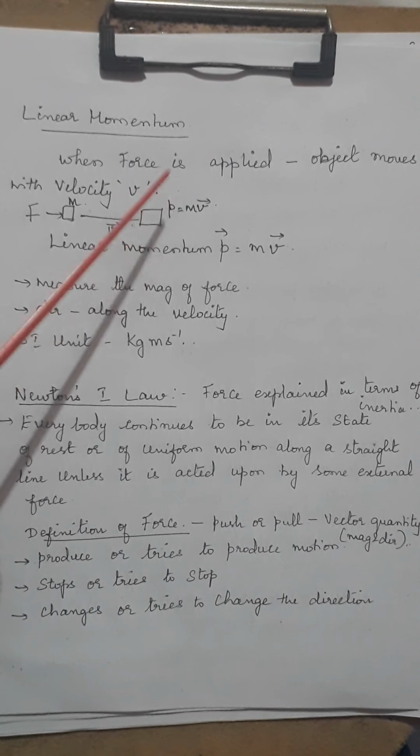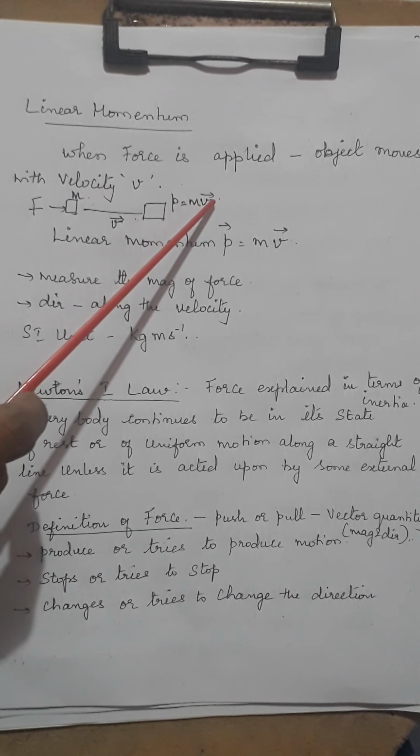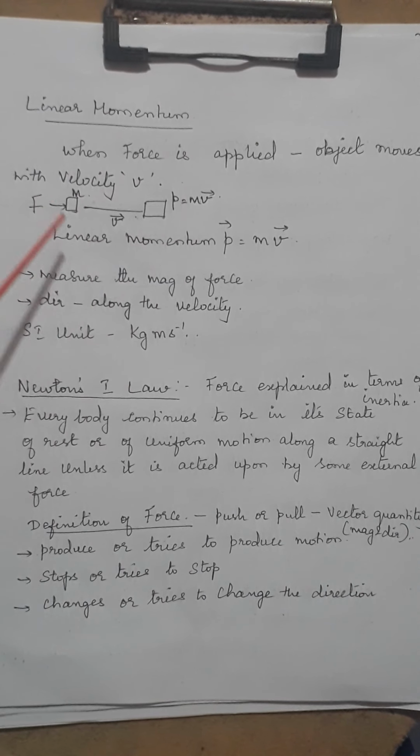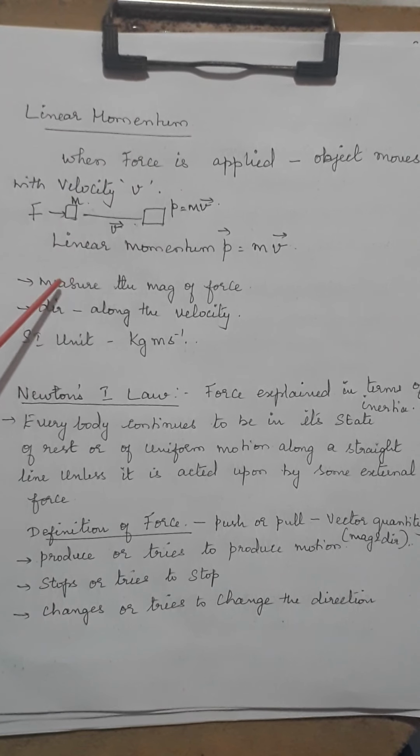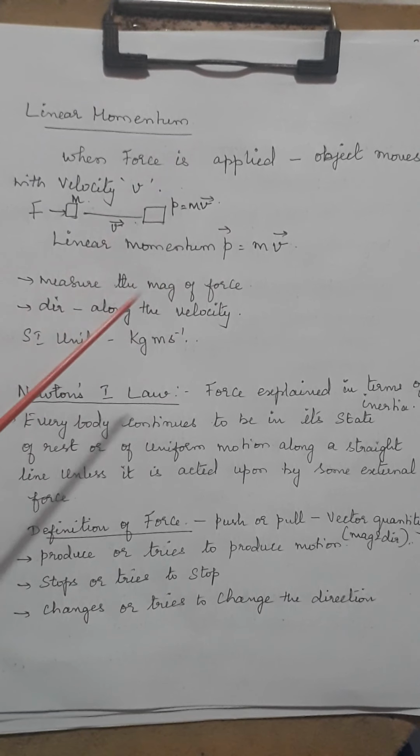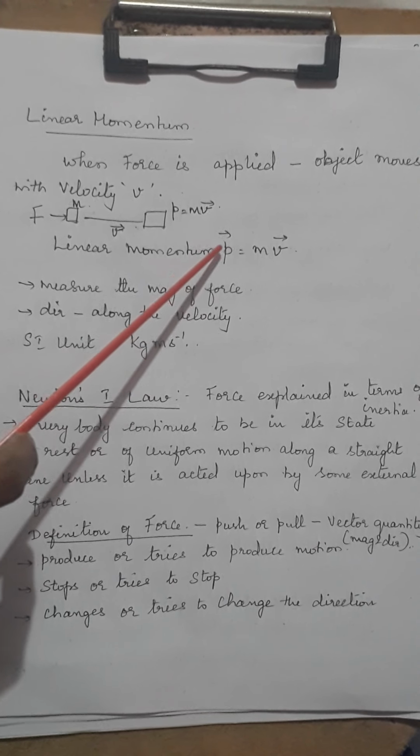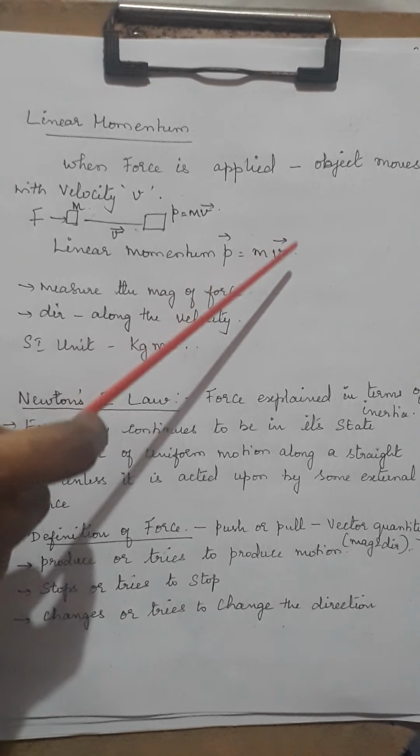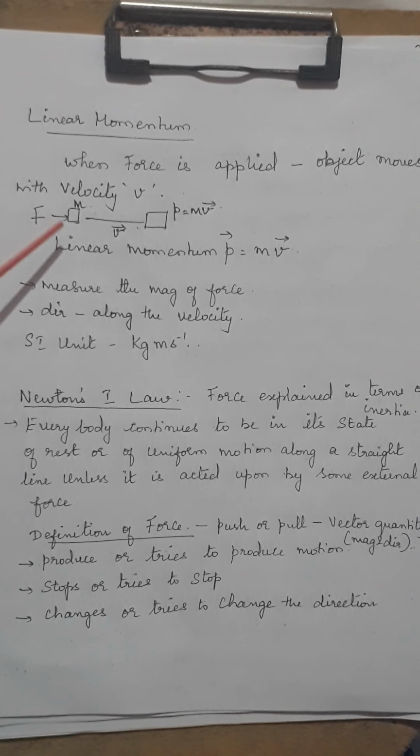So it possesses something called momentum. Momentum is equal to m into v. What is this momentum? This linear momentum is otherwise nothing but the measure of the force, and it is called momentum p, small p. Okay, so this is a vector quantity, so it is in the same direction as the velocity, along the direction of the velocity. So that is linear momentum, and its SI unit.